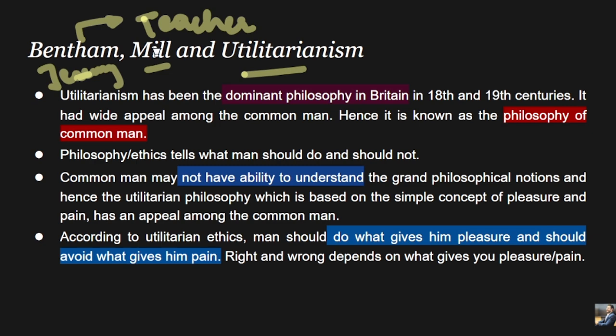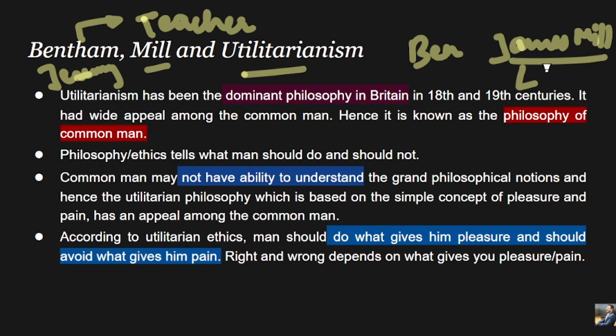How does Bentham come into the picture? Because Bentham was the friend of James Mill. Bentham was the friend of whom? James Mill. And who was James Mill? As I have already told you, he was the father of J.S. Mill, the thinker which we are seeing right now.